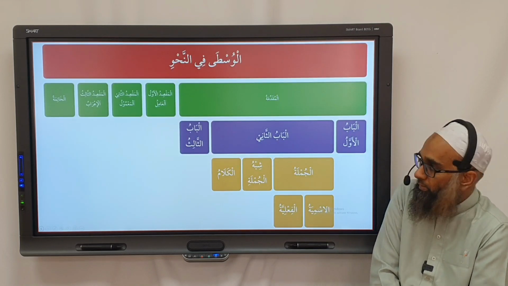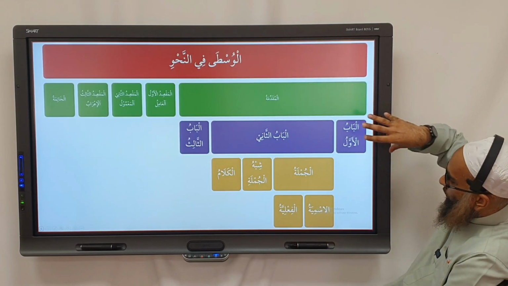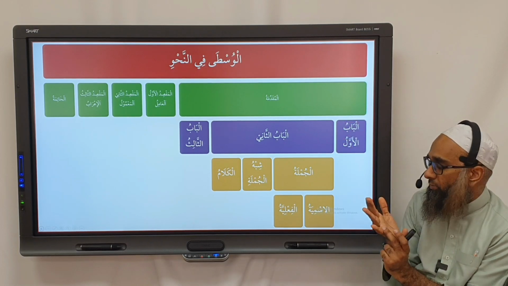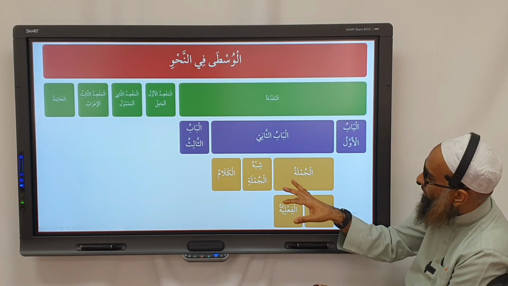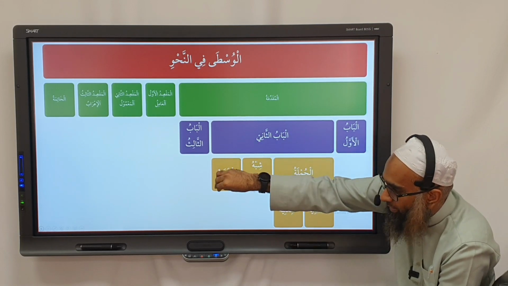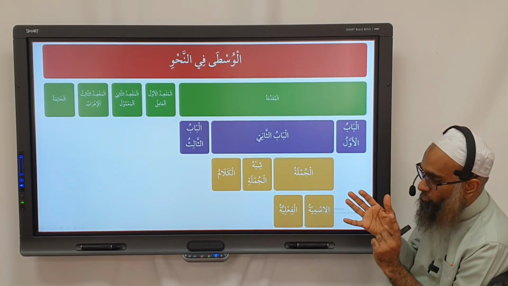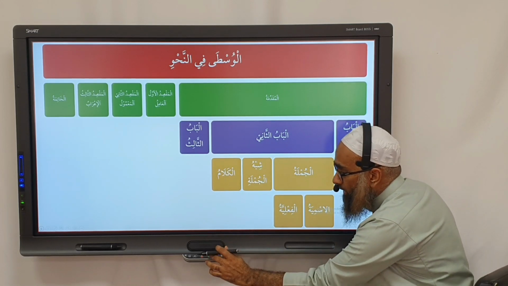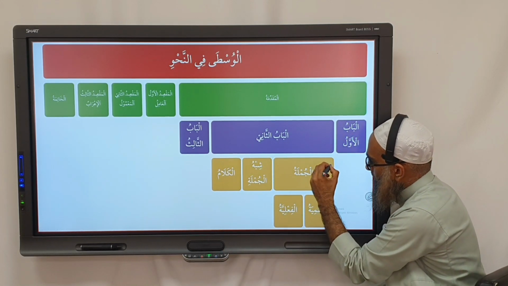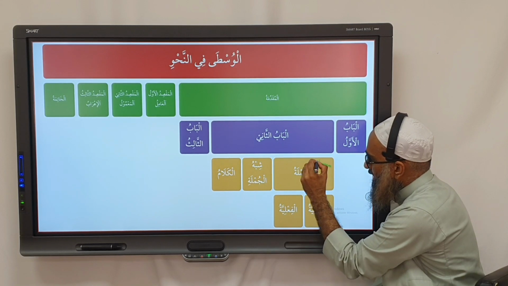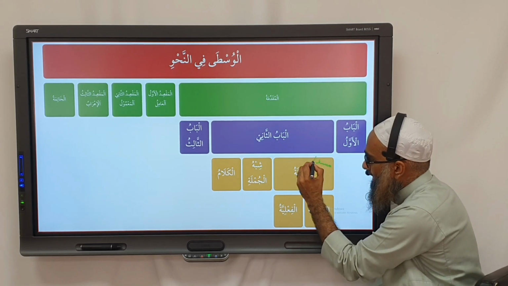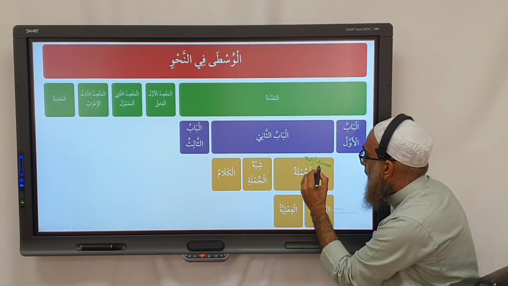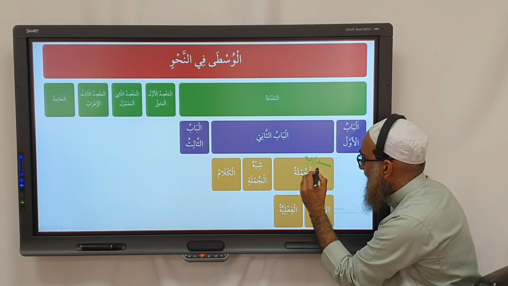So if you look at it here, in our Muqaddimah, we went through Al-Babul Awwal already, and in the Babul Awwal we discuss Ism, Fi'l, and Harf. Now in Babul Thani, we're discussing Jumla, Shibhul Jumla, and Kalam. But here in Jumla, we learned Jumla Ismiya, we learned Jumla Fa'liya. And what are the other two keywords we learned? Musnad ilayhi and musnad. What is musnad ilayhi called in English? Subject.